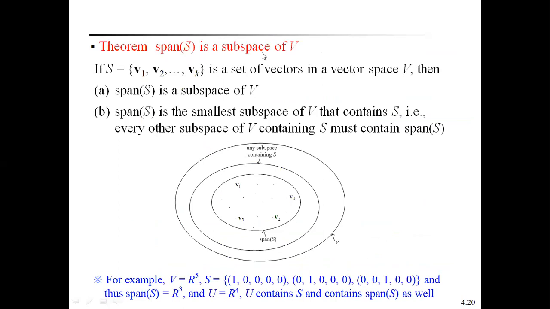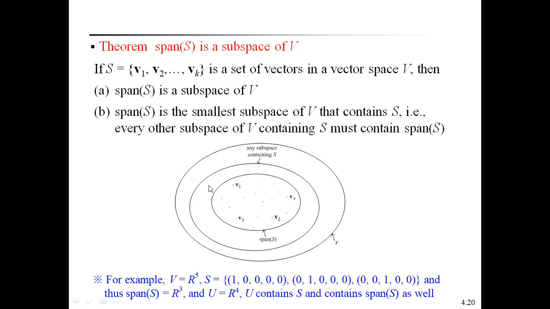Span of S is a subspace of V. How to prove this theorem? See, S contains V1, V2, V3, a set of vectors in a vector space V. Then span of S is a subspace of V, and span of S is the smallest subspace of V that contains S. Every other subspace of V containing S must contain span of S. See here, span of S is the first circle. The second circle is any subspace containing S. The big circle is V, the vector space.